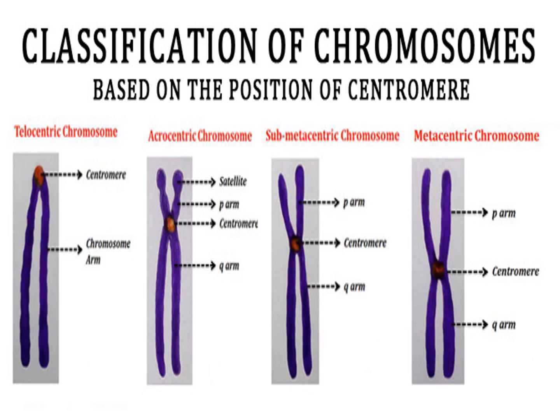Telocentric, everybody see the picture. The centromere is found on the proximal end.